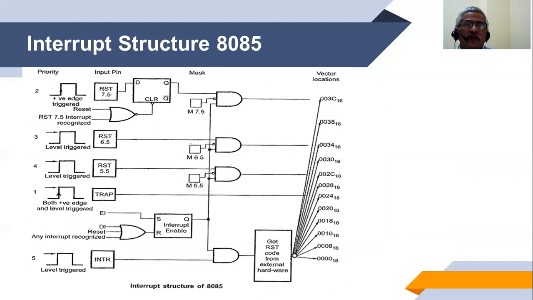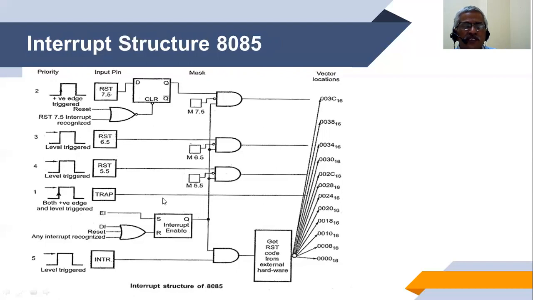The structure for the 8085, as seen in the diagram, has the five interrupts INTR, TRAP, RST 7.5, 6.5, and 5.5. Seen from this waveform, starting from RST 7.5, this type of interrupt is an edge-triggered interrupt since it is active on this particular edge. RST 6.5 is level triggered. RST 5.5 is level triggered. TRAP is level as well as edge triggered. And INTR is level triggered.